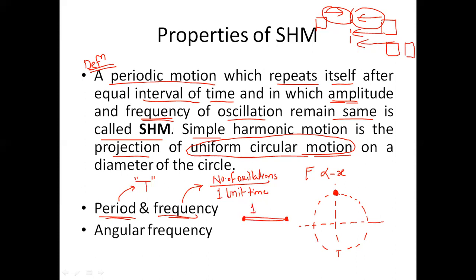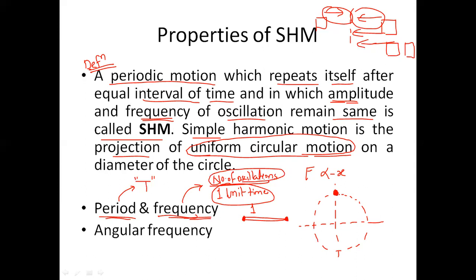This is called one oscillation. Now you have to count how many such oscillations are taking place per second, or per minute, or per hour, or per day, or per week, or per month, or per year, etc. That means per unit time, how many oscillations are taking place. And that's why the unit of frequency is number of oscillations per unit time.